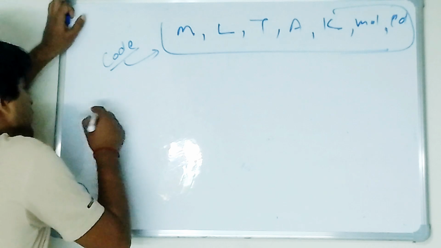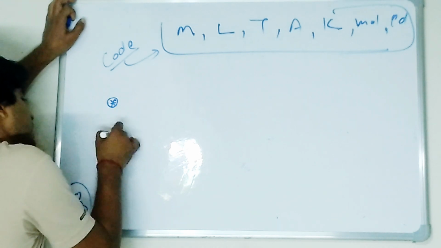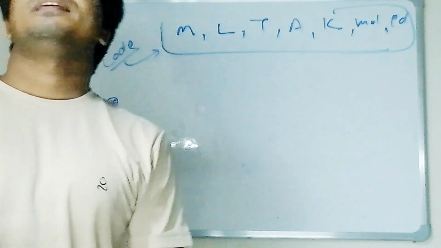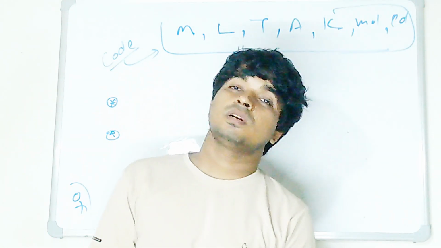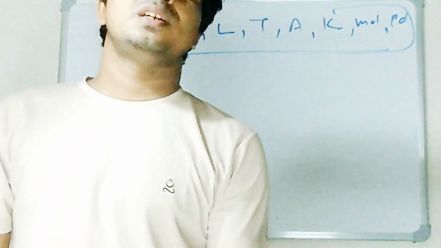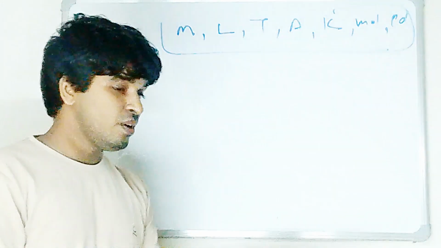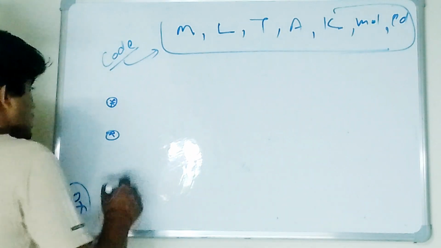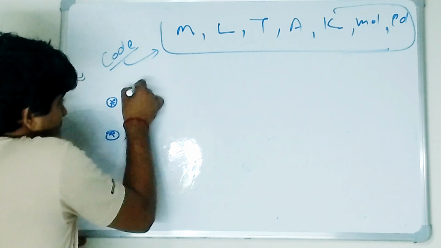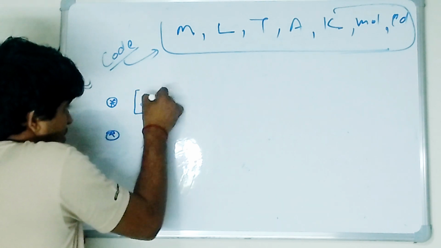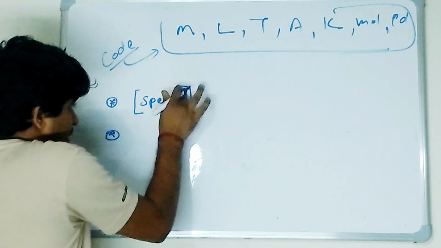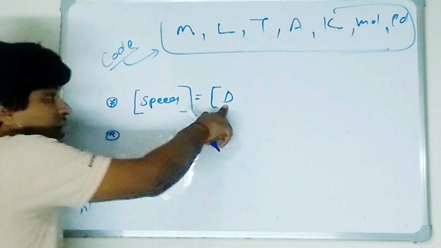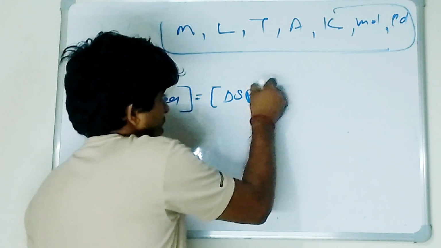Now I want to tell you two things. First thing is that if you are counting the dimension of any physical quantity, or you are writing the dimension of its change, both are always the same. So the dimension of any physical quantity or the dimension of the change of that quantity is equal. If I ask you the dimension of speed, I will write this symbol for dimension, and the dimension for change in speed, both will be the same. But change is denoted by delta. So the dimension for change in speed is the same. Am I right, all of you?